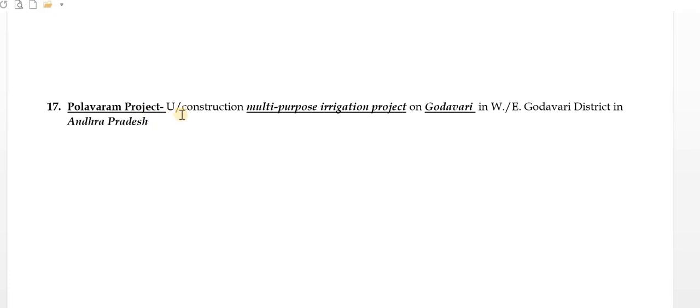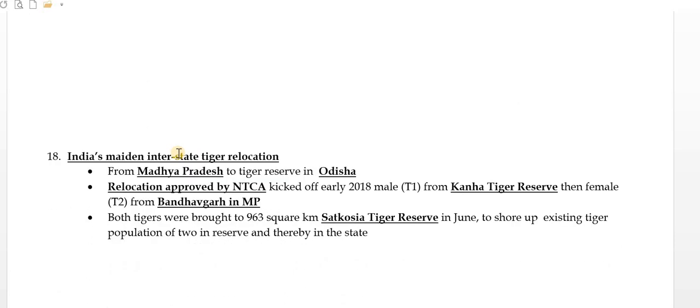Polavaram project. This is an under-construction, multi-purpose irrigation project on the Godavari, in the West and East Godavari districts in Andhra Pradesh. So this is Andhra Pradesh, you have to remember, okay? This is a multi-purpose irrigation project, the Polavaram project.